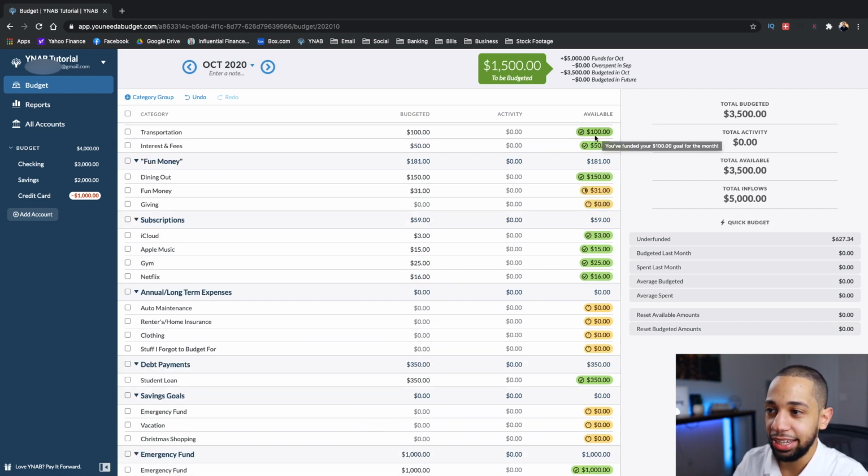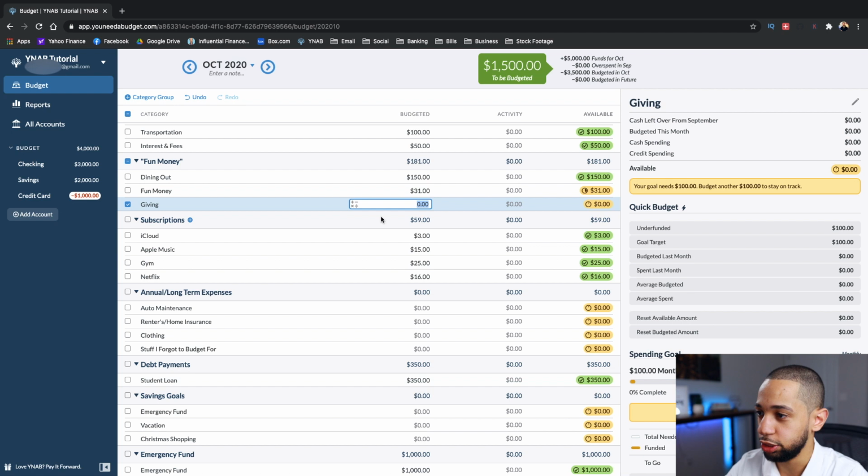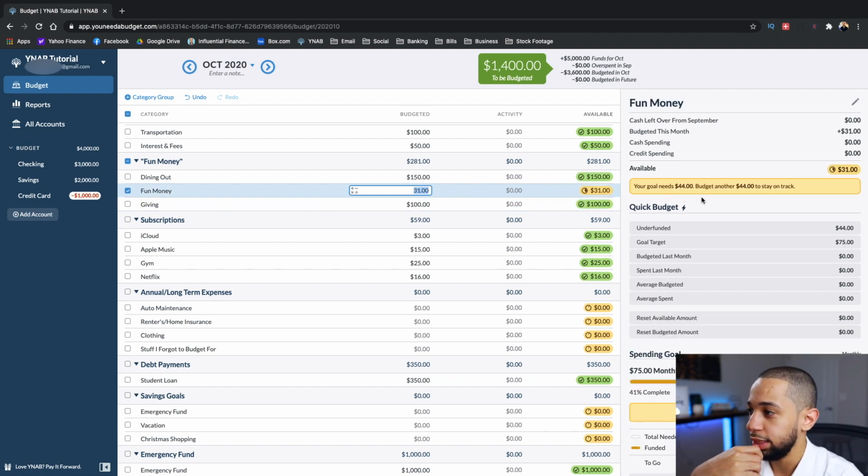The colors in the available column have changed. Green basically means that you have fully funded your goal. Yellow, or this orangey yellow color, basically means that you have not yet funded your goal. So as you can see here, if I look at my giving, I have $100 that I want to donate to charities, but I have not yet funded that goal, so it stays yellow. Since I have money now to fund that goal, I'm gonna go ahead and fund it, and that will change to green. This is partially funded, as you can see with the little circle here, it shows that it was partially funded, but it's not fully funded. So I'm gonna go ahead and fully fund this goal.